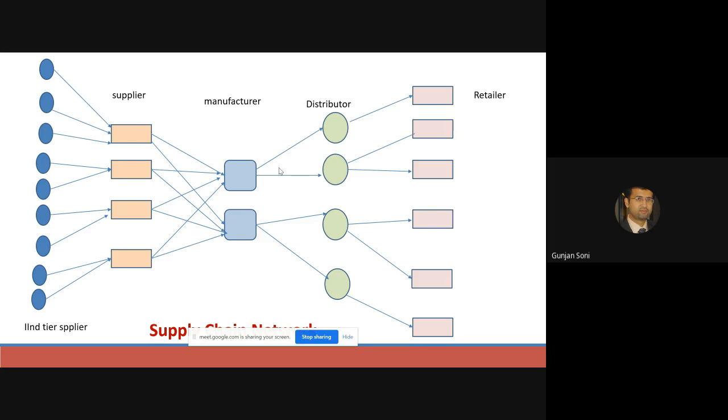Similarly, in logistics, we can see horizontal integration by DTDC or FedEx, or Maersk. All these people are horizontally integrated because they own their own fleet across, and most of the business is taken by these large players.